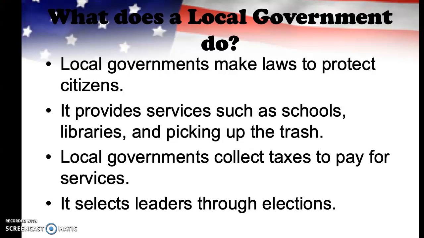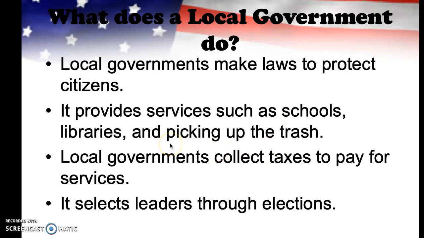What does a local government do? So now that we understand the word local and the word government, let's talk about what exactly your local government does for you. Well, usually a local government makes laws to protect citizens. Those are kind of like rules.